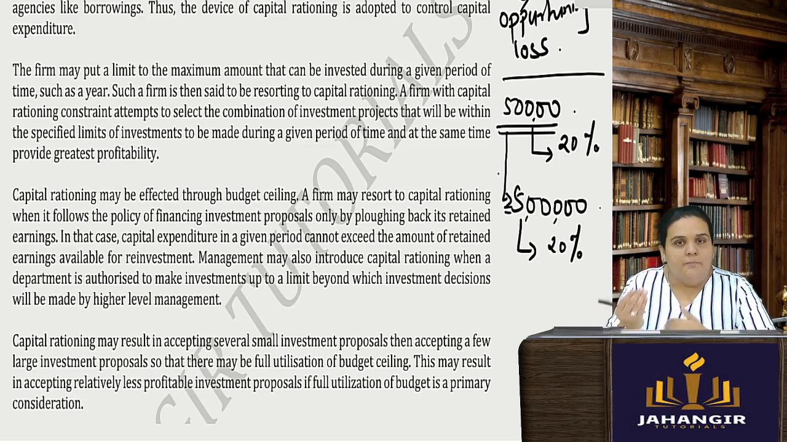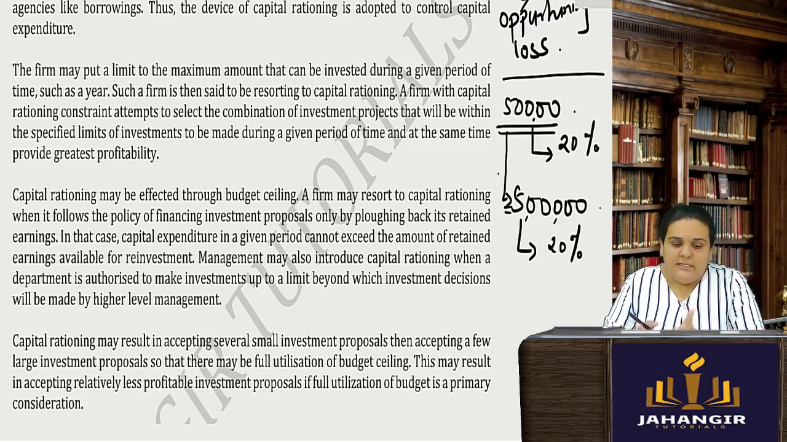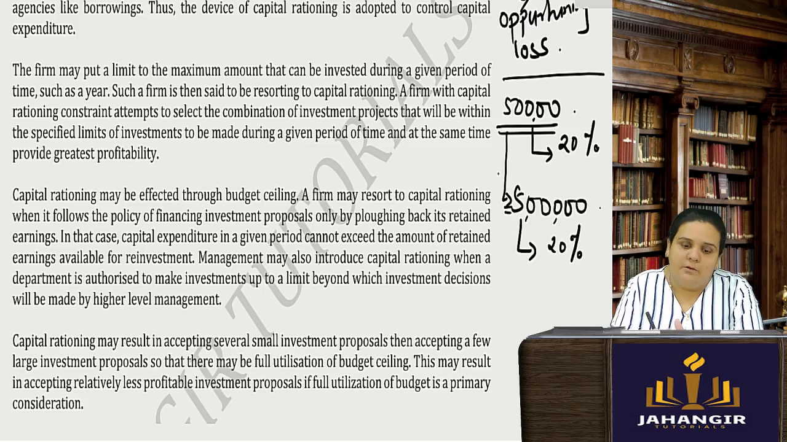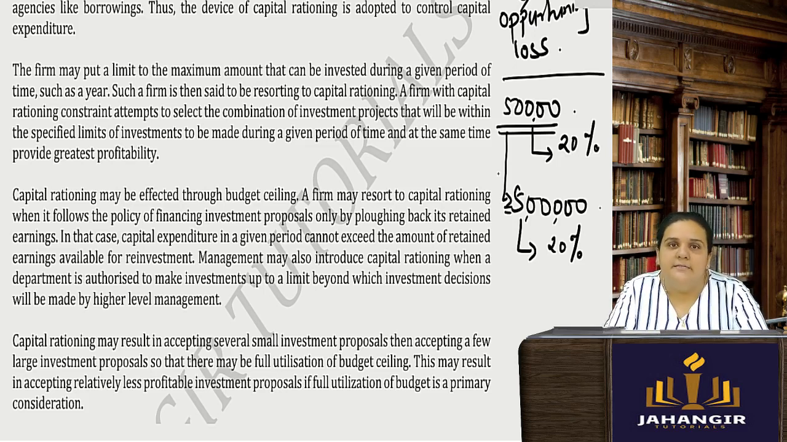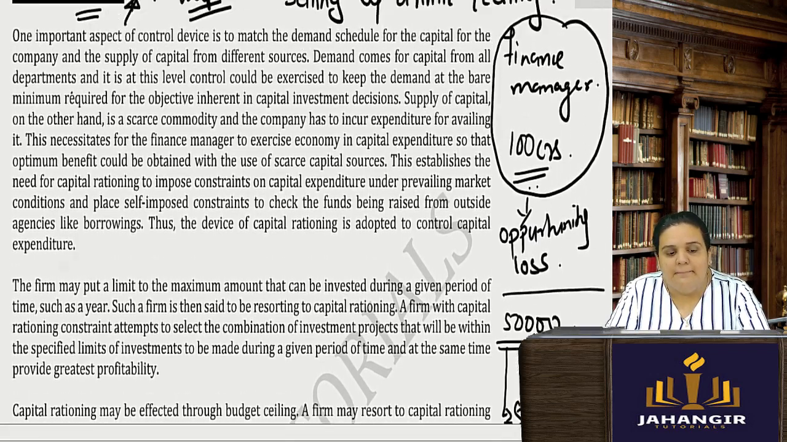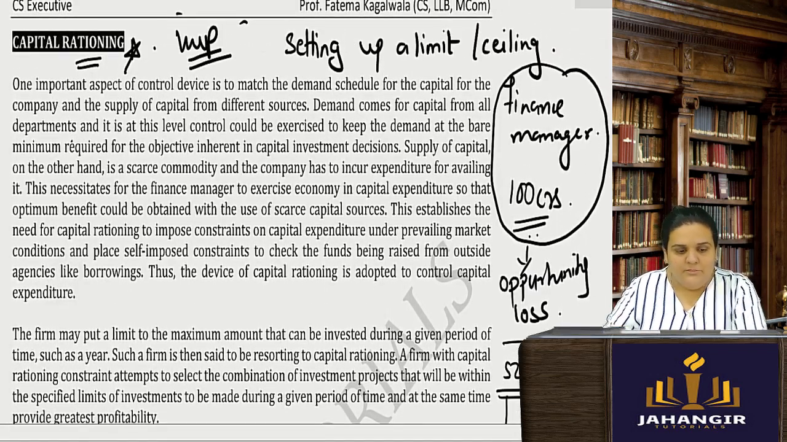Since you cannot go beyond that, even if that project is going to give you really good returns, there will be no additional returns to you. It will be only up to that limit. Obviously, you need to have a ceiling, and that is known as capital rationing. Okay, so we will just read this quickly.